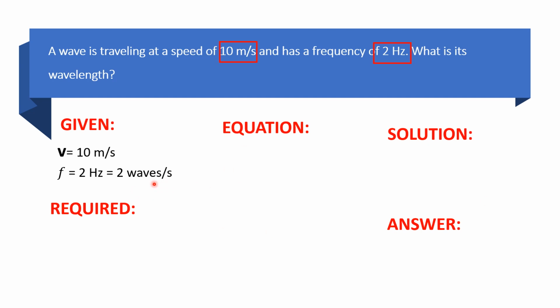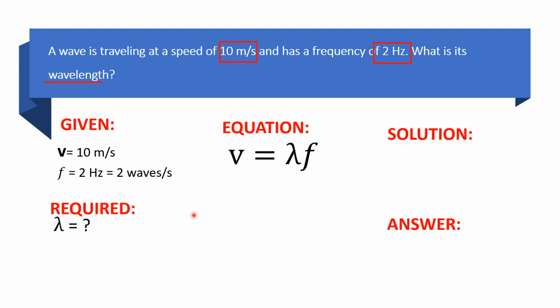Or pwedeng tanggalin mo yung waves, kaya lang maglalagay ka ng -1 dito, to denote kung second lang ilalagay mo, na period form, 1 over 2. We know that frequency is the reciprocal of period, and period is also the reciprocal of frequency. Okay, kung second, kasi second is a period. By the way, I will give another example regarding that. And then the missing one is the wavelength. So we have here the symbol of lambda.